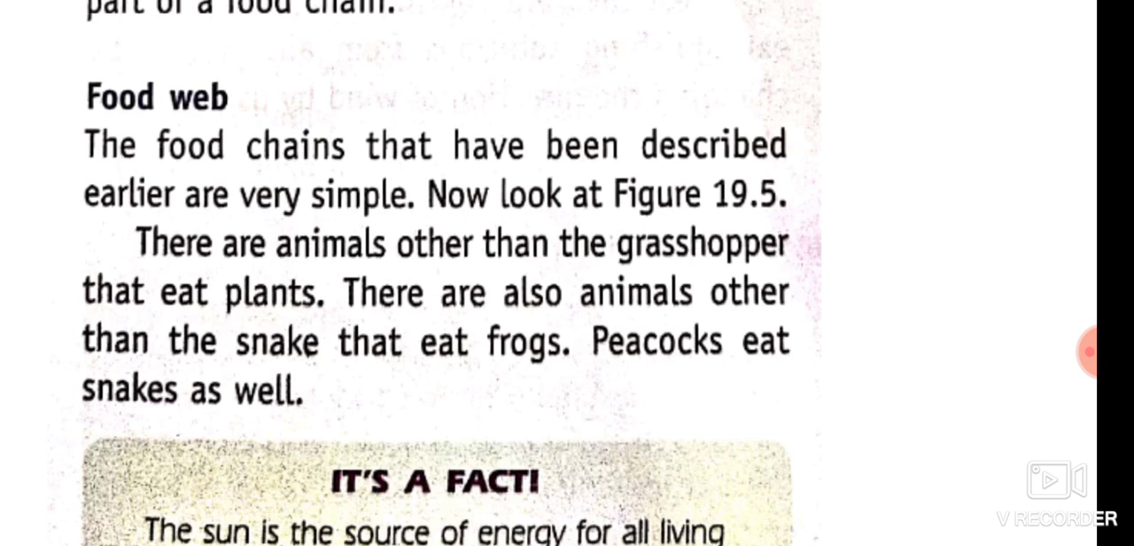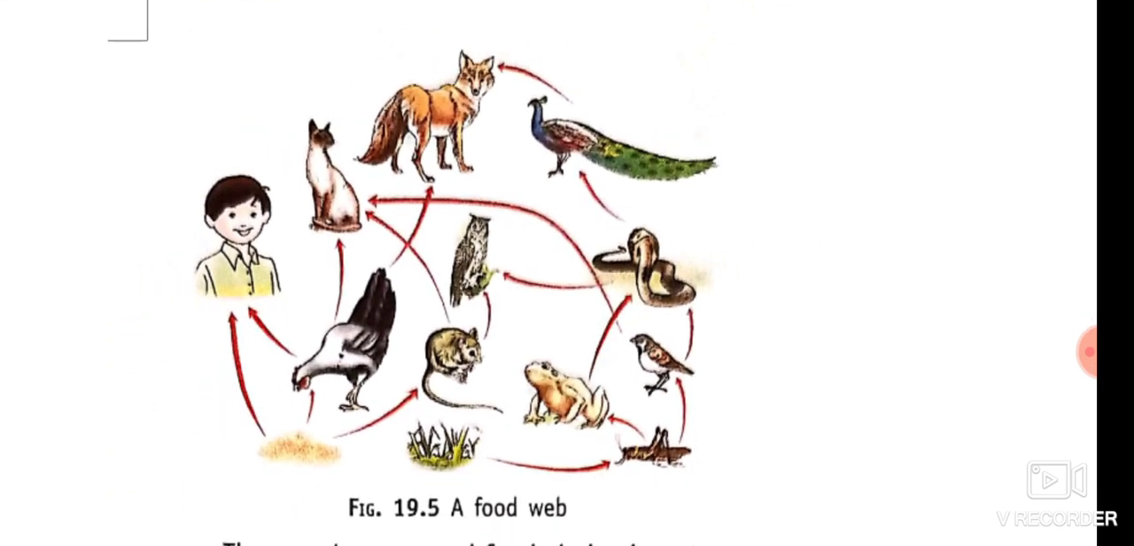Next is the food web. The interlinked connection of different food chains between them is known as a food web. The interdependence of different food chains and the interlinked connection of food chains is known as a food web, the network of food chains. This is a food web. Now try to understand the food web.